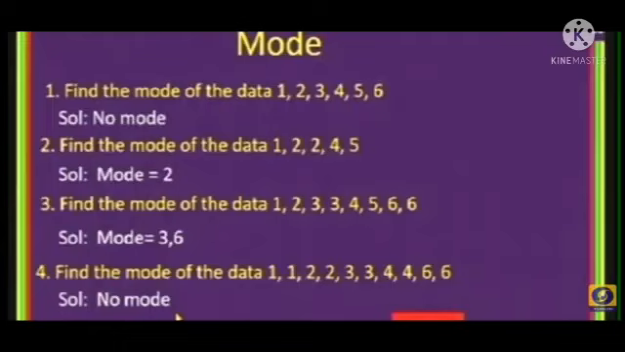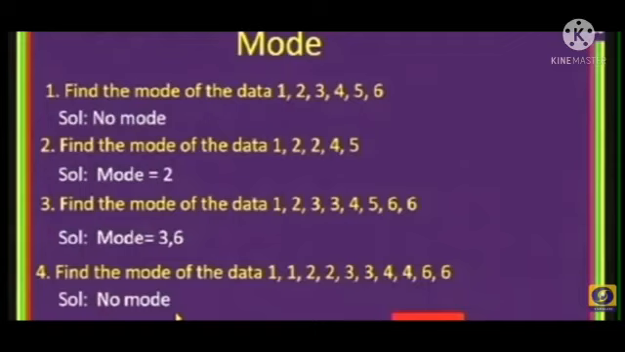Some examples of mode. The first question is, find the mode of the data 1, 2, 3, 4, 5, 6. In this observation, is any number repeated? No. So the final solution is that this problem has no mode. Second question. Find the mode of the data 1, 2, 2, 4, 5. In this observation, is any number repeated? Yes. The repeated number is 2. How many times? 2 times. So the mode is 2.